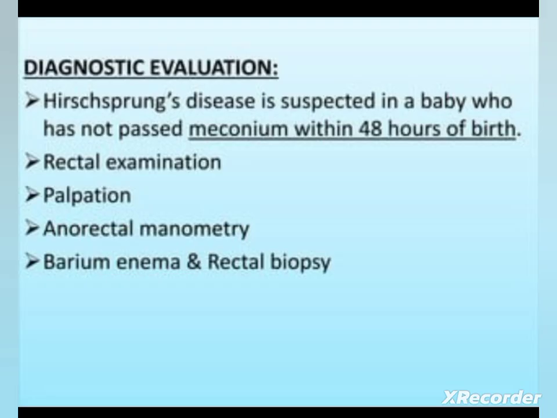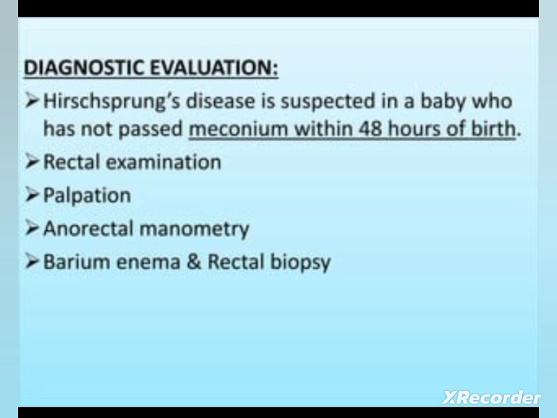The diagnostic evaluation of Hirschsprung's disease: in a newborn, the child fails to pass meconium within 48 hours of birth. Then rectal examination, in which we can identify the distension and the blockage, narrowing of the area.